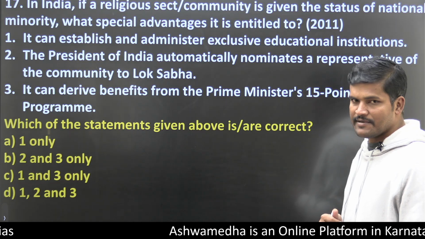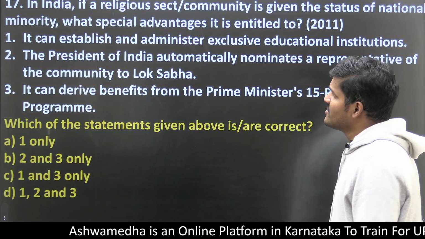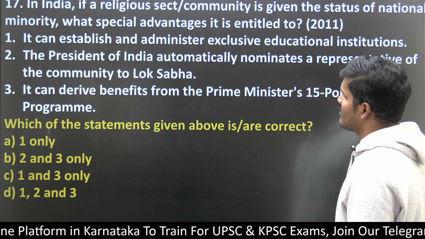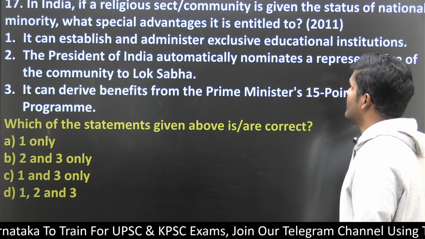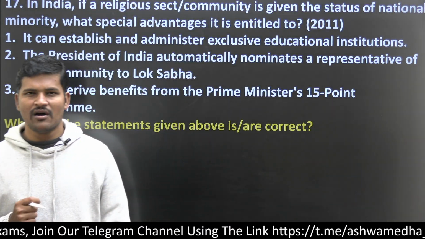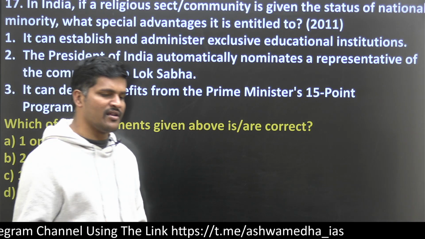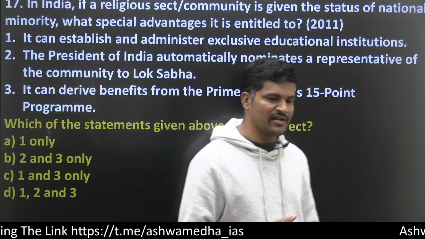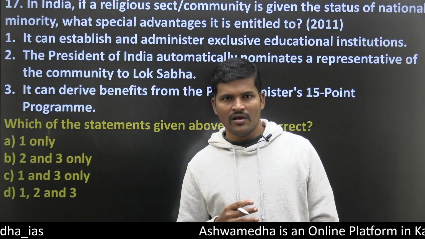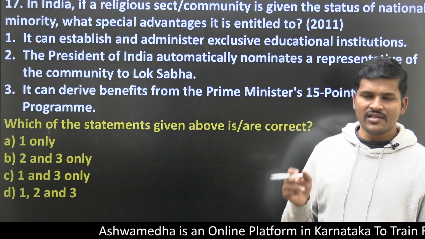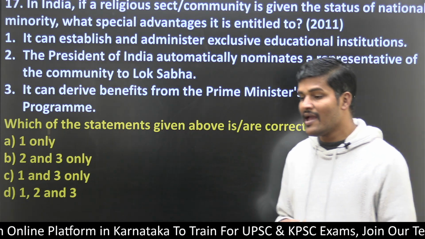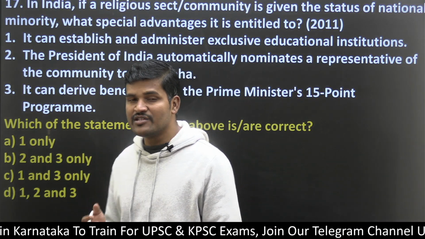Then the next question: in India, if a religious sect or community is given the status of national minority, what special advantage does it get? So the theme is Articles 29 and 30, minorities. Article 29 speaks about any minority, either religious or linguistic, being able to protect their language. On the other hand, Article 30 speaks about a religious minority or a minority institution being able to establish as well as administer their own educational institutions.